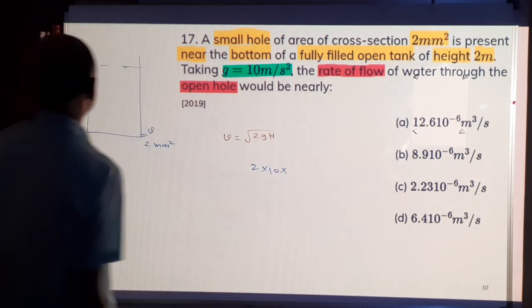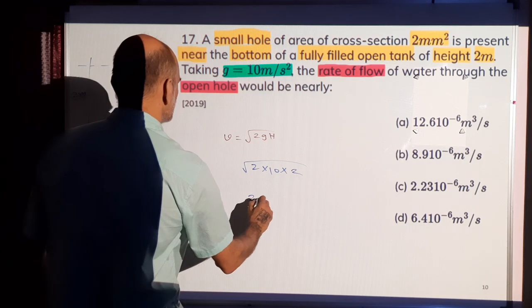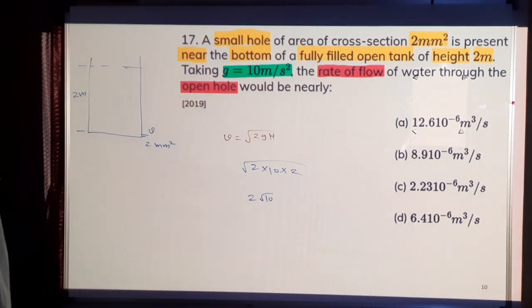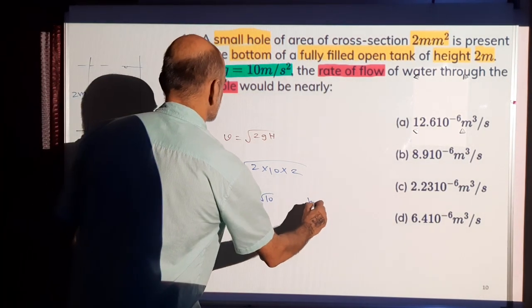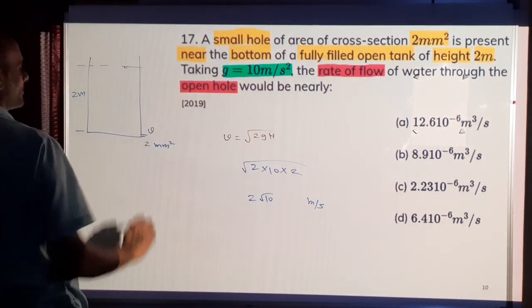2 into 10 into height is 2. Square root of this one. So this is 2 root 10. This is the velocity, SI units, meter per second. You have to find the flow rate. Flow rate is nothing but the volume of liquid that's coming out.